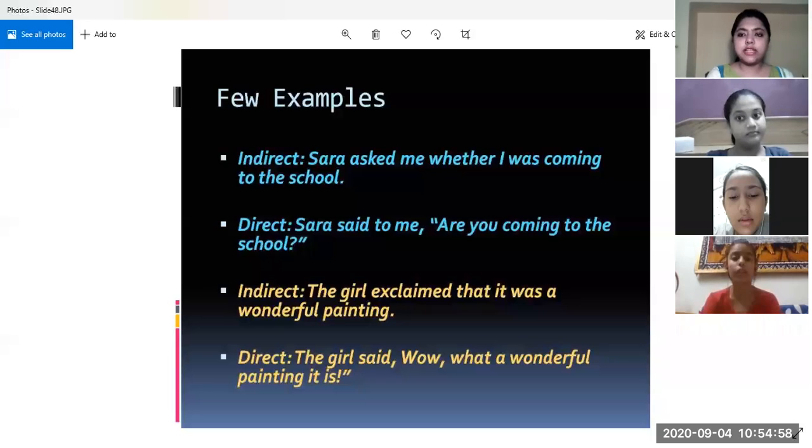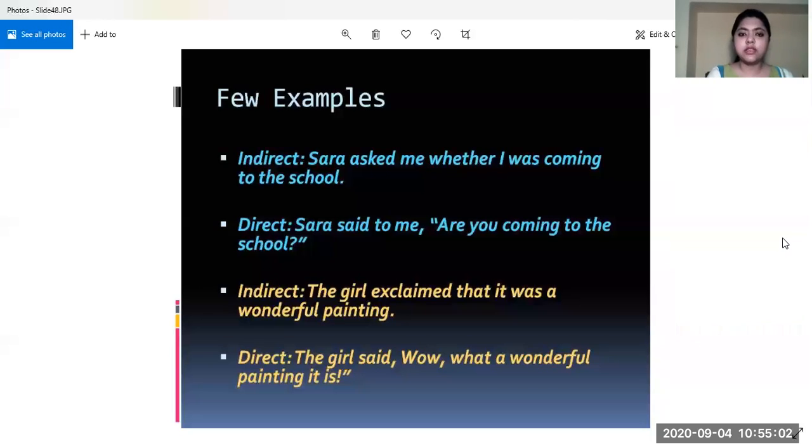Now that was one example which I took in order to make you understand the things. Now I have taken a few other examples so that you can understand all the rest of the things, like how we use other kinds of punctuation marks, and how we remove other kinds of pronouns and conjunctions which we were using for the interrogative sentences. So let us look at the examples. Let us go through it.